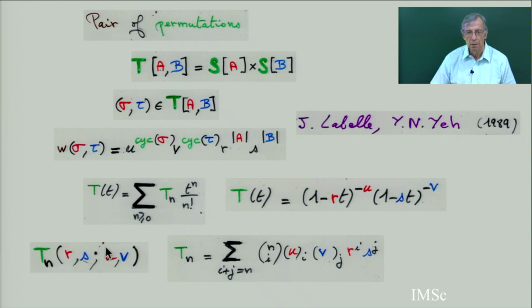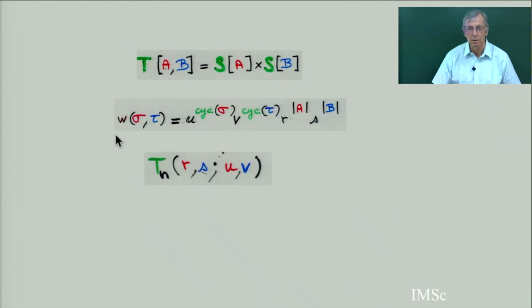And now, when I refer to T_n over four variables, this T_n here is the coefficient in this. So this T_n is a polynomial in four variables, R, S, U, and V. So there are R and S, which count the cardinality of the set, and the semicolon, and U and V. Because I am going to give formulas where there is a four-term substitution of R, S, U, and V by something more complicated.